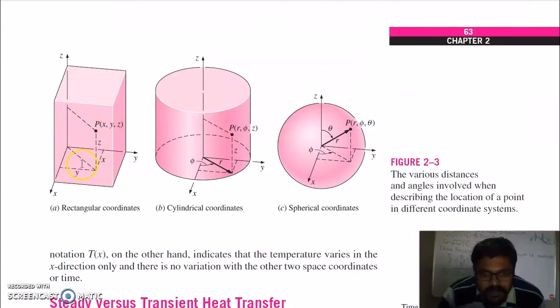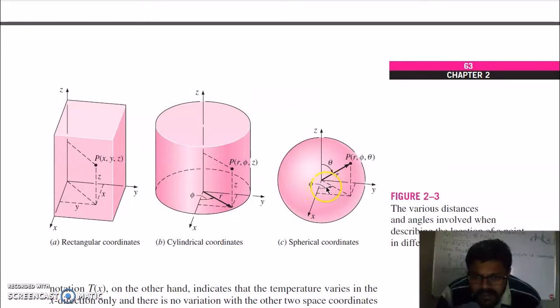So this is your rectangular coordinate, cylindrical coordinate, spherical coordinate. So you have to find the location of a point. It is defined by x, y, z in rectangular coordinate. This point P is defined by r, that is your radius, phi this angle, and then z height in this cylindrical coordinate, and in spherical coordinate it is defined by radius, your theta and phi. You can see phi is the angle between x-axis and projection of this direction on the xy plane.